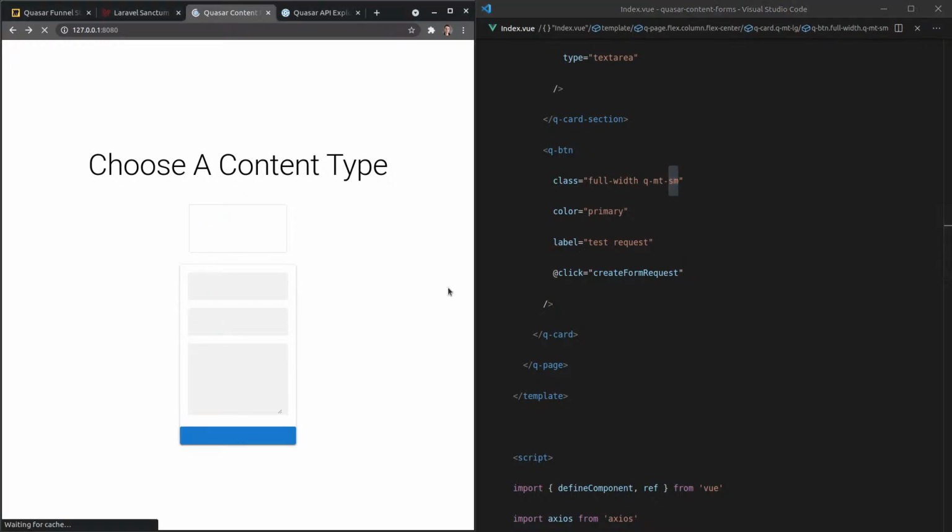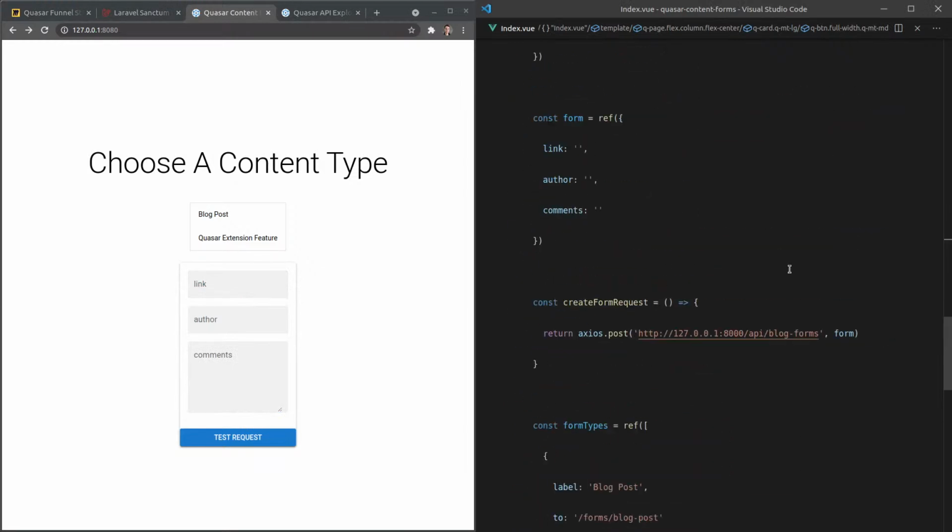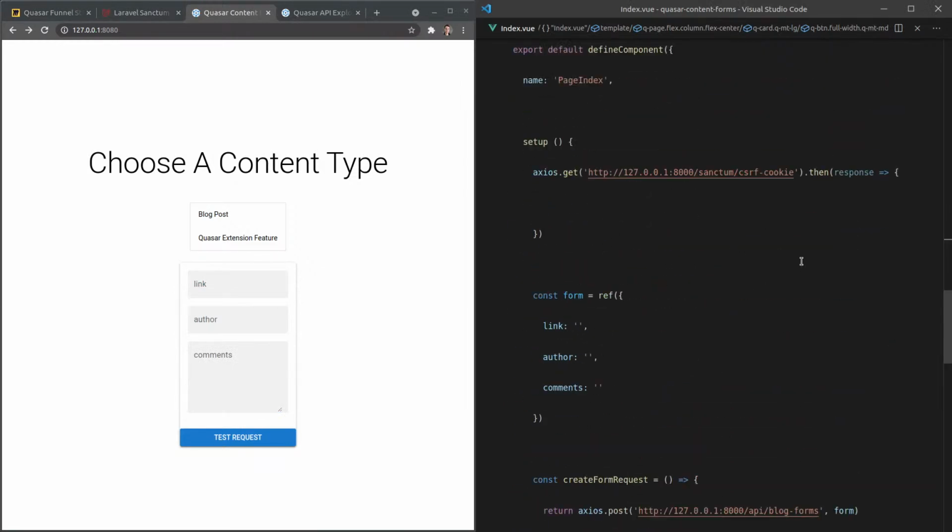Oh, I've got to refresh the page. Yeah, hot module reloading still doesn't seem to be working for me, but I'll get that sorted out later on. Nice. Okay, I think that's a pretty sexy form. And let's just see if it works. I'll add a little bit more logic.